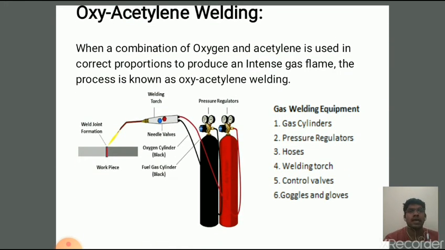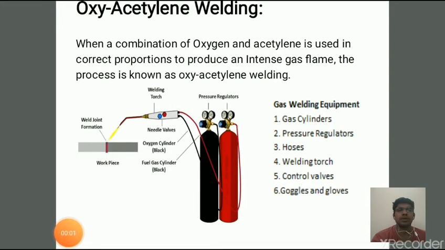To produce an intense gas flame in oxyacetylene gas welding, we need to properly mix a correct proportion of oxygen and acetylene gases. Next, what are the parts available in oxyacetylene welding? First part is the gas cylinder. Here we have two cylinders, one for storing oxygen and another for storing acetylene gas.